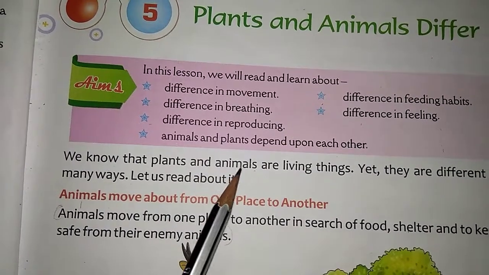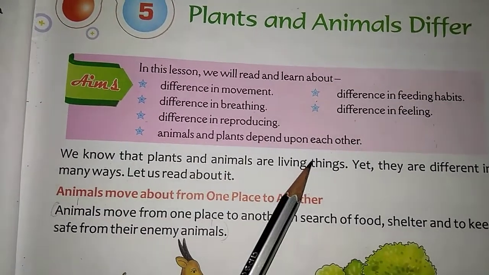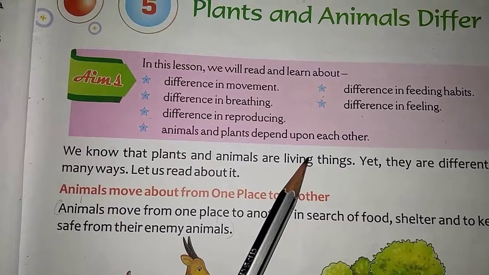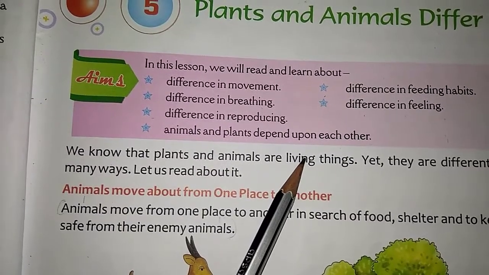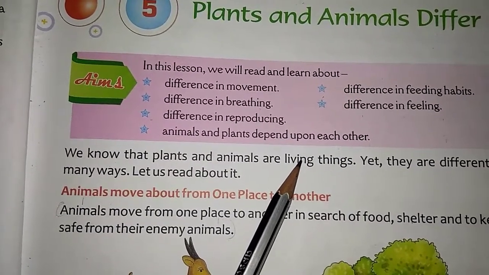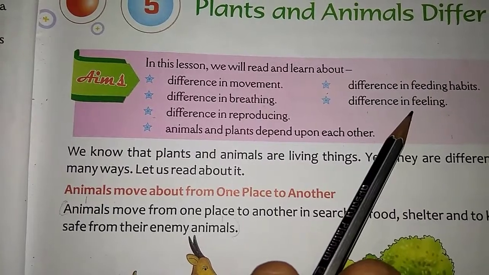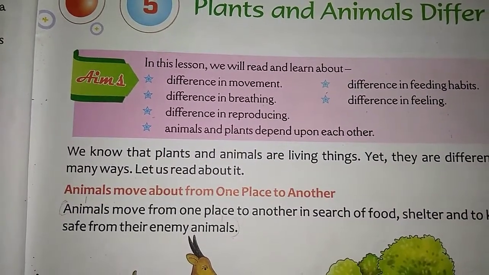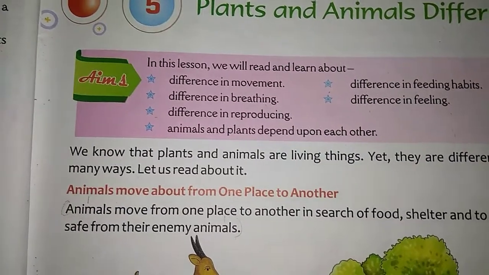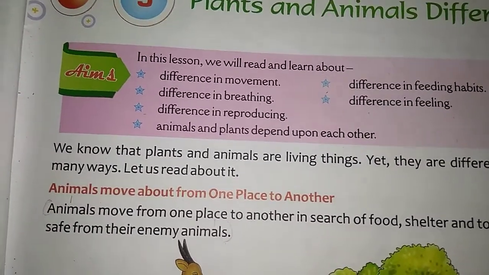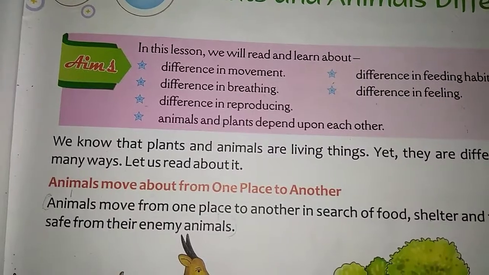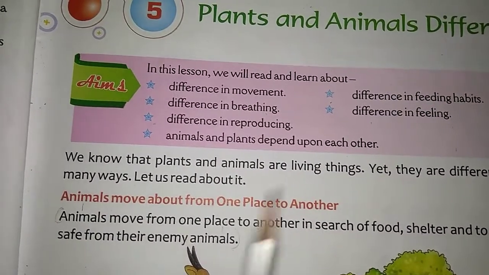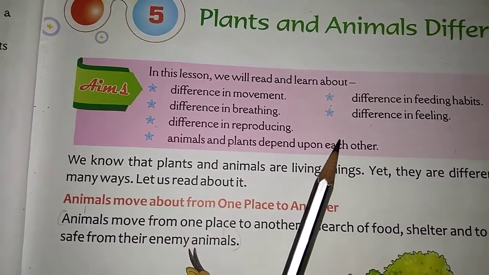Animals and plants depend upon each other. How animals and plants depend on one another, that we have to see in this topic. Difference in feeding habits. All will be different in their feeding habits, that we have to see. Last one is difference in feelings, that we have to see, children.